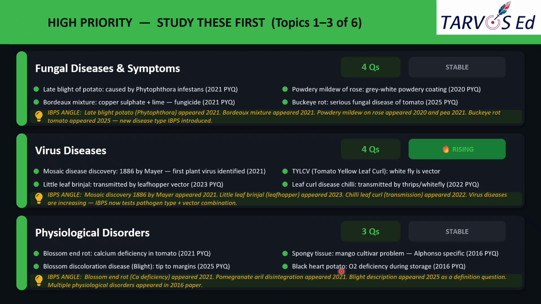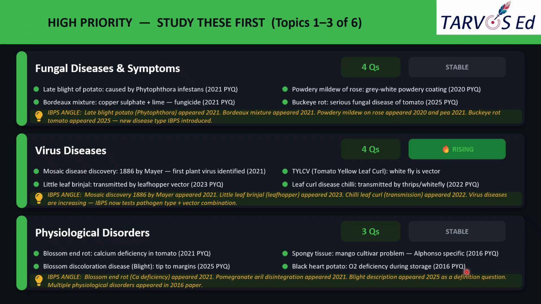Okay, and then black heart of potato is caused by oxygen deficiency. Here, blossom end rot of tomato is caused by calcium deficiency. You should not confuse these 2 questions. Black heart is different. Blossom end rot is different. Black heart of potato is due to oxygen deficiency during storage. And this is also a 2016 question.